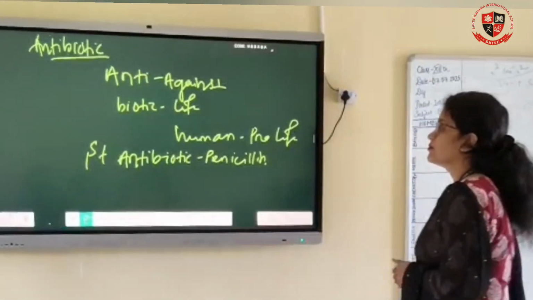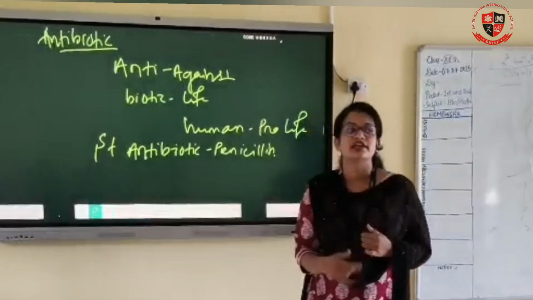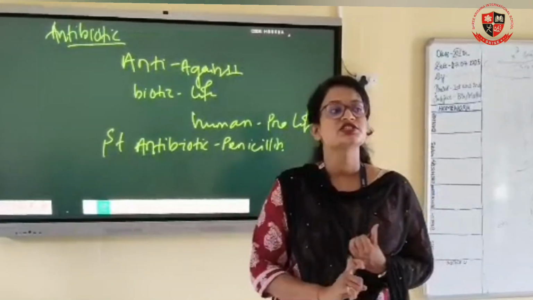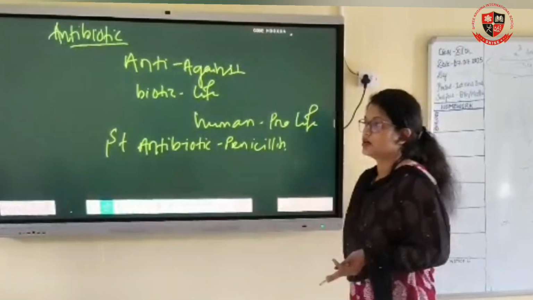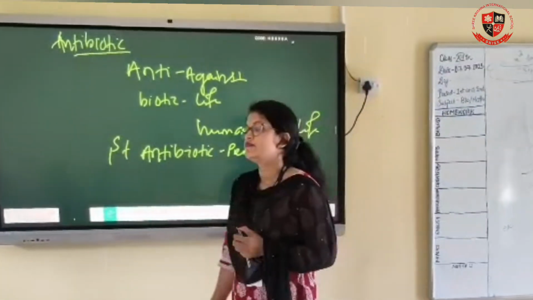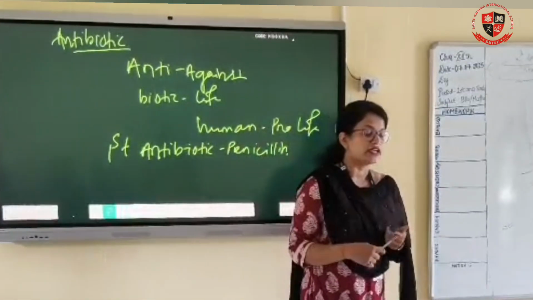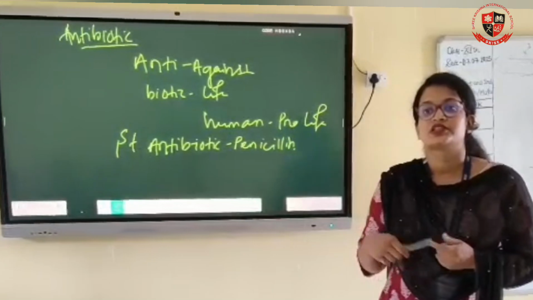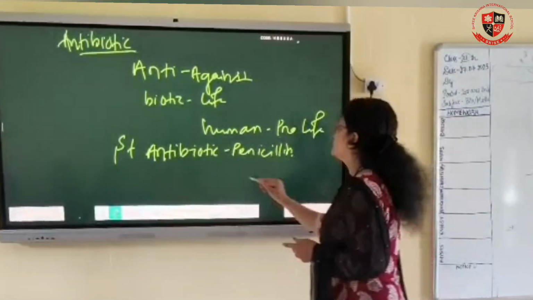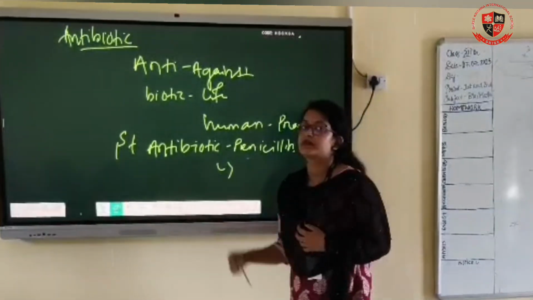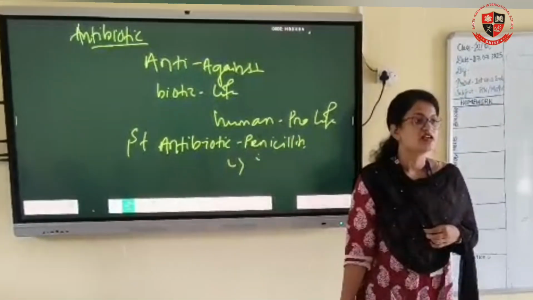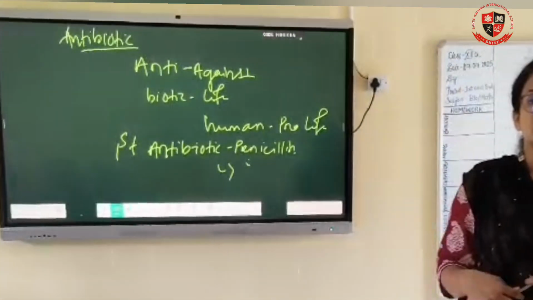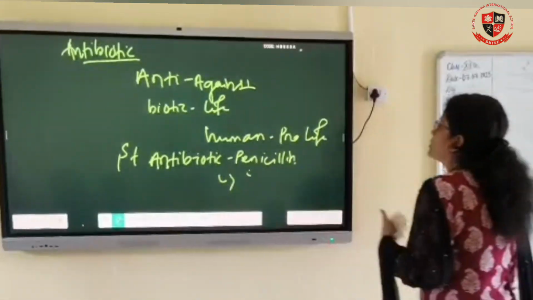When Alexander Fleming worked in his laboratory, he was working on Staphylococcus bacteria. After some time, he saw that in an unwashed petri dish some microbes had grown and retarded the growth of Staphylococcus bacteria. He found that this was penicillin. Penicillin comes from which fungus? That is Penicillium notatum. Penicillium notatum is a fungus.